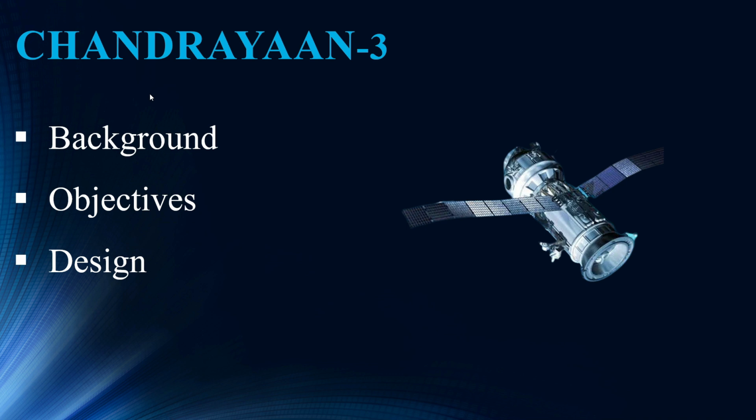Now in this video we will see about the Chandrayaan-3 mission by ISRO. This is the third lunar exploration mission by ISRO. As we all know, on 14 July 23 ISRO will launch the Chandrayaan-3 at 2:30 p.m. according to Indian Standard Time from Satish Dhawan Space Center, Sriharikota. The rocket used in this mission will be LVM-3, that is Launch Vehicle Mark 3.